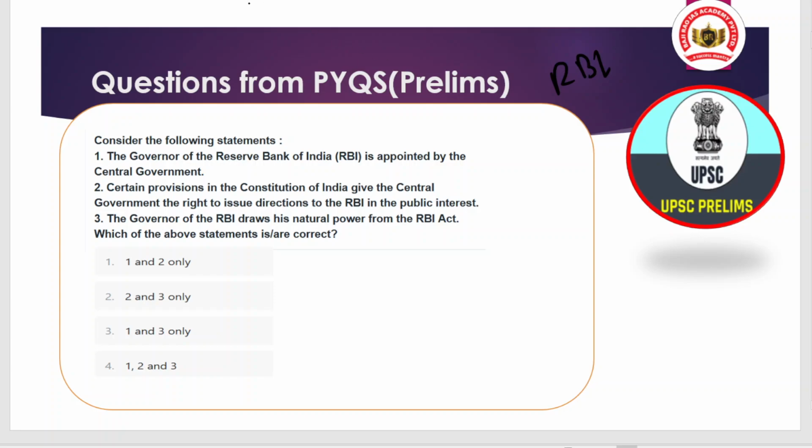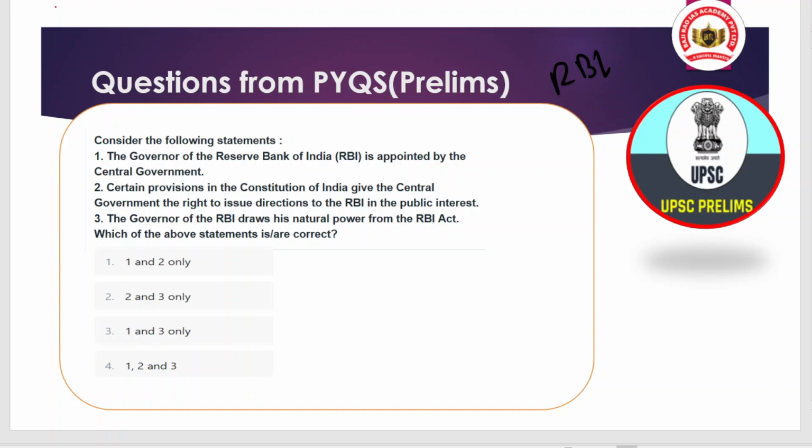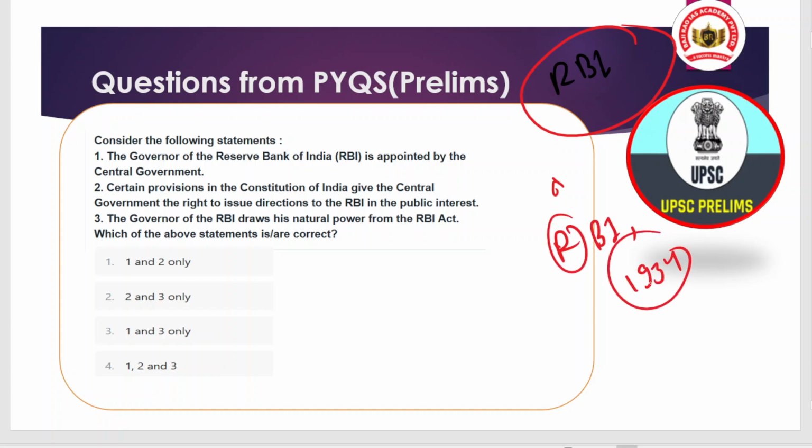And RBI stands for what? Reserve Bank of India, the central bank that deals with the regulation of currency, money supply, and many more things. But this question becomes simple when you have the basic idea whether RBI is a constitutional body or a statutory body. If you understand that RBI is basically a statutory body established under the RBI Act 1934 and operationalized in 1935, then you will be able to eliminate options and come to the answer.